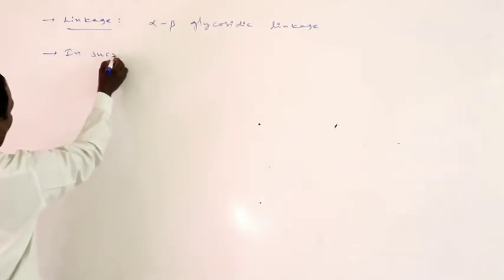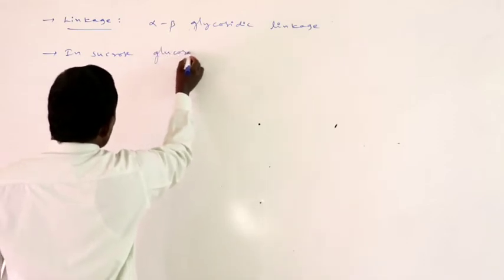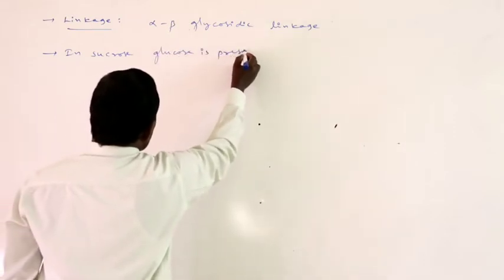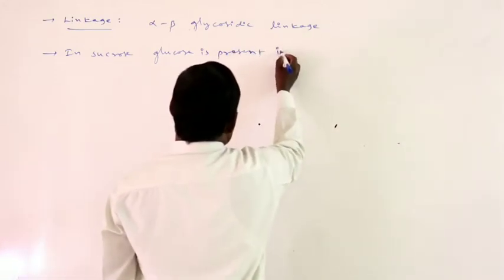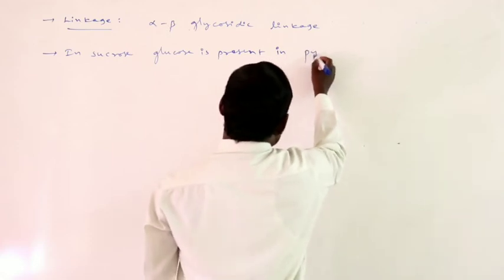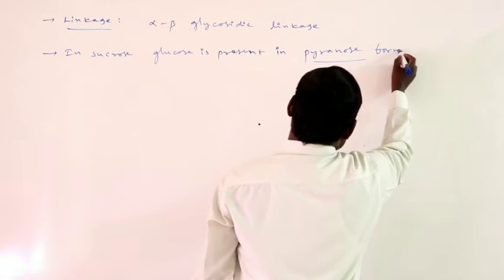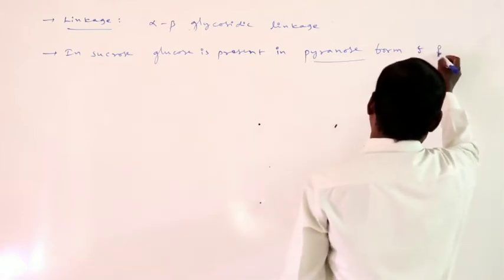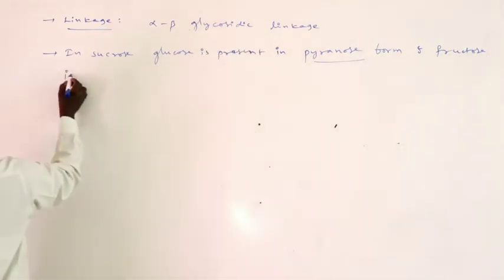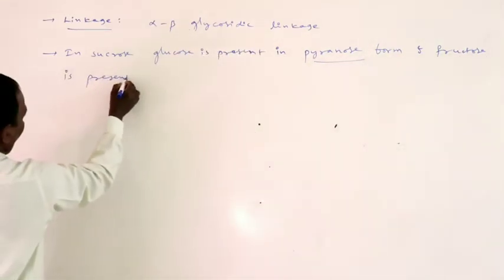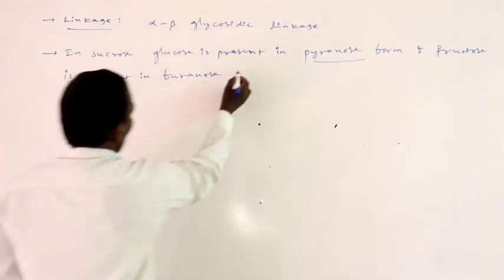In sucrose, glucose is present in pyranose form, and fructose is present in furanose form.